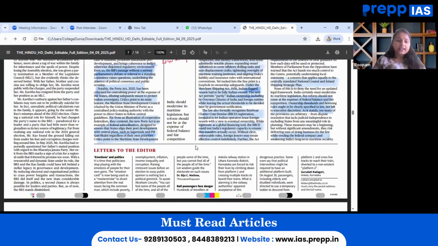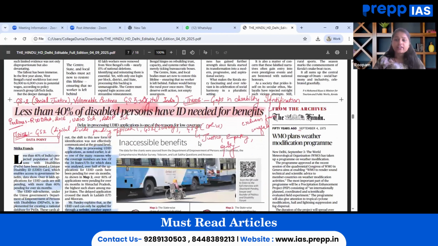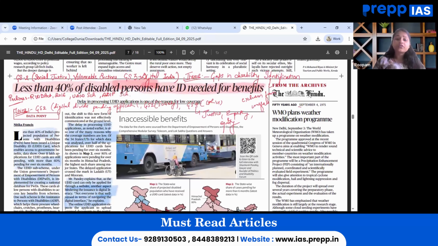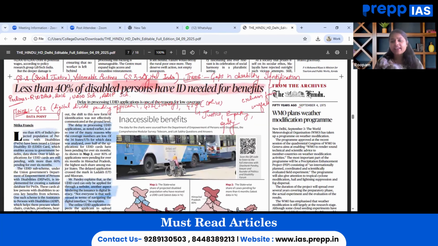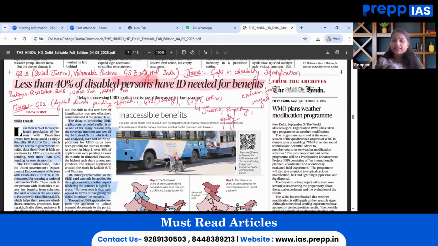The next important article relevant to read in today's Hindu newspaper is about less than 40% of disabled persons having the IDs needed for benefits. This is a very important article wherein vulnerable sections, in particular disabled persons and disability, can be quoted. This will fall under GS paper 2, society and social justice in particular, and GS paper 1, society. It can also be linked with GS paper 3, the usage of digital media and Digital India that ensures accessibility of basic services to disabled persons.